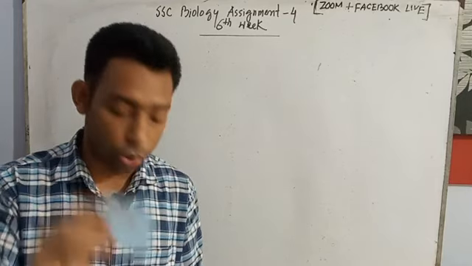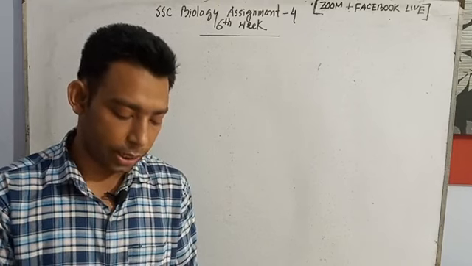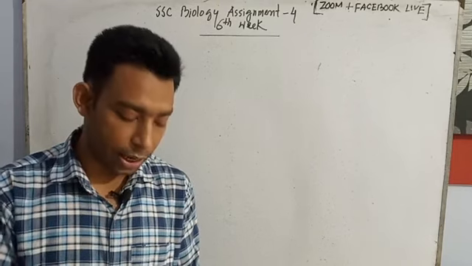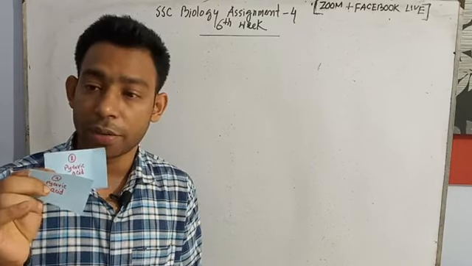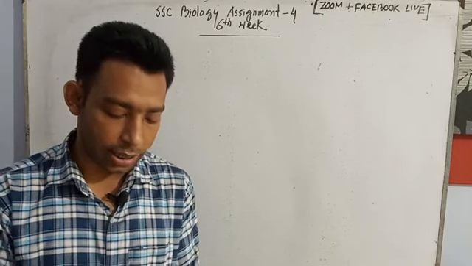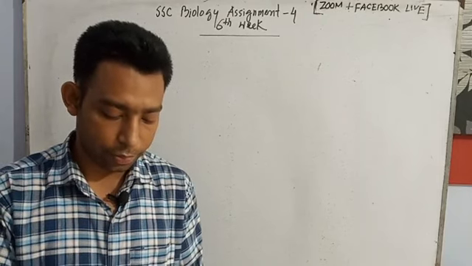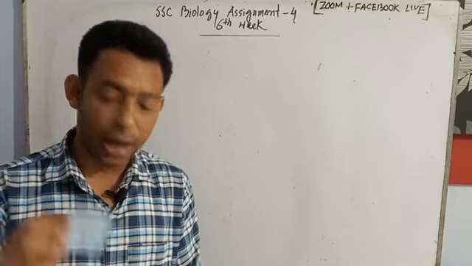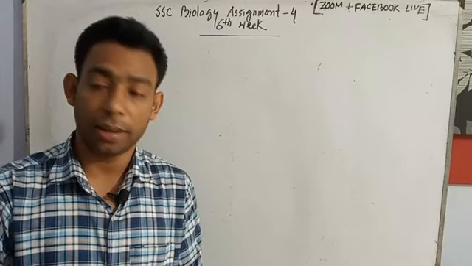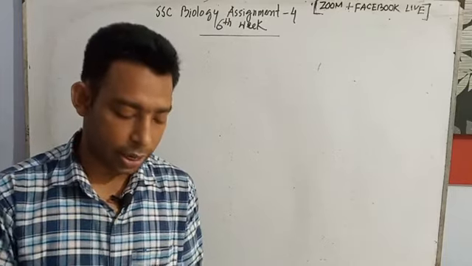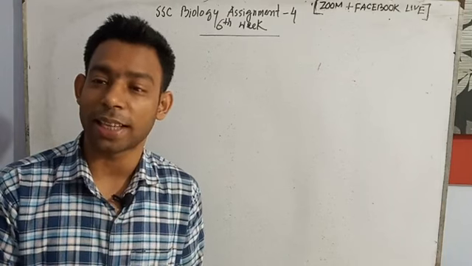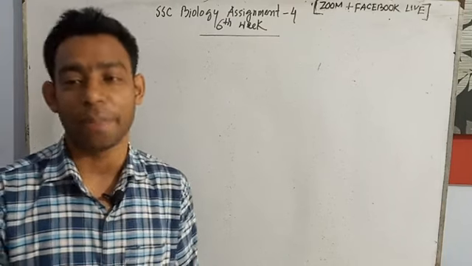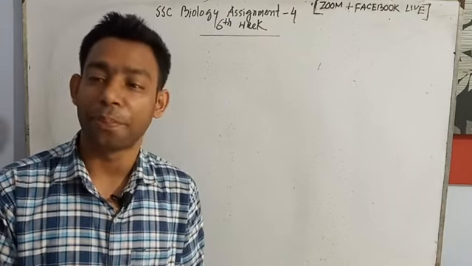1 card for glucose, okay, I keep it here. Cards 7 and 8 for pyruvic acid, okay, I take this one here also. Number 9 and number 10, this is the acetyl CoA I take. It is a game. Today's assignment is nothing but a game. Okay, we will play the game.